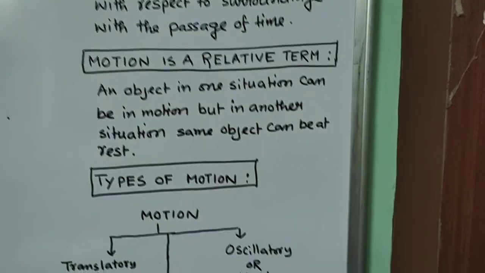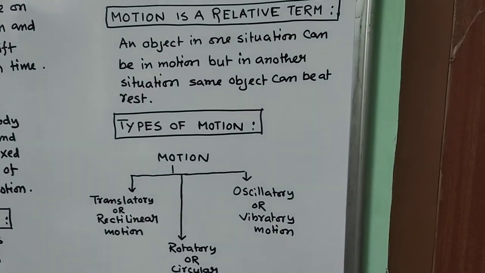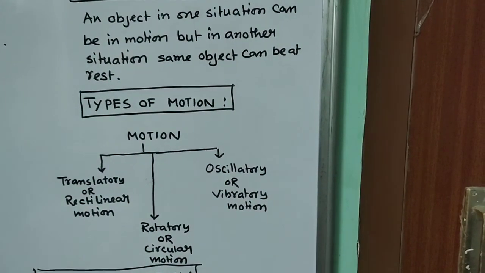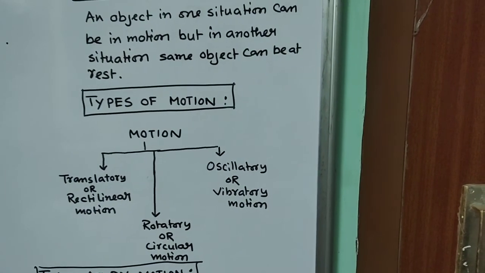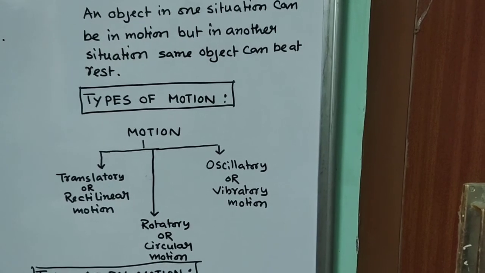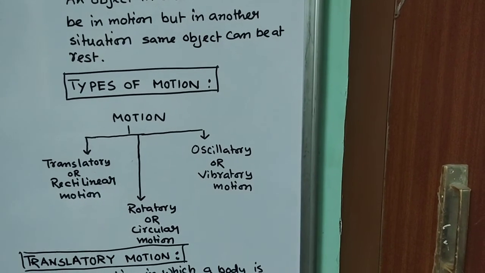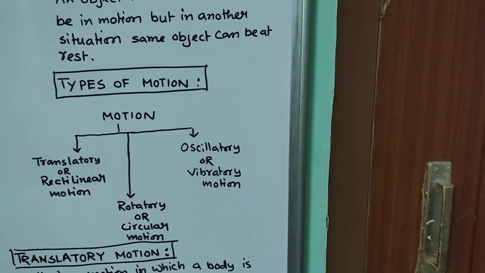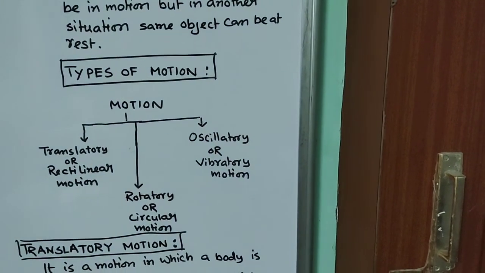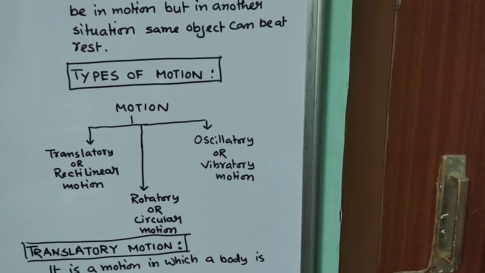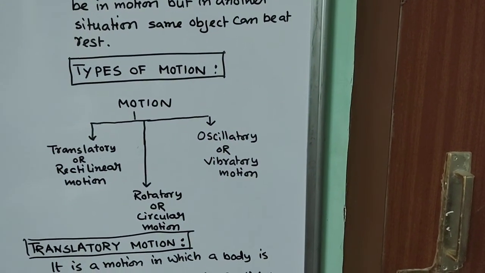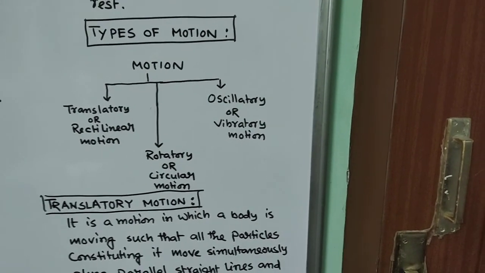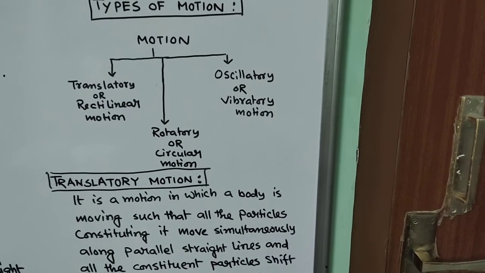Now regarding the classification of motion, motion can be classified as per your syllabus into three different types. Number one is your translatory or rectilinear motion. The second one is your rotatory or circular motion, and the third one is your oscillatory or vibratory motion. Now let me define each of these motions in brief. The first motion which we are going to define is your translatory or rectilinear motion.